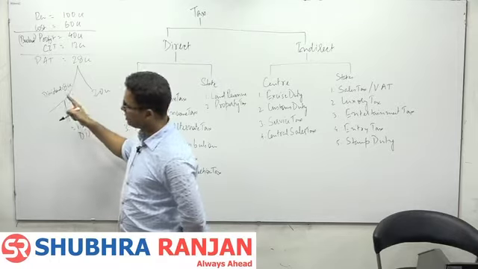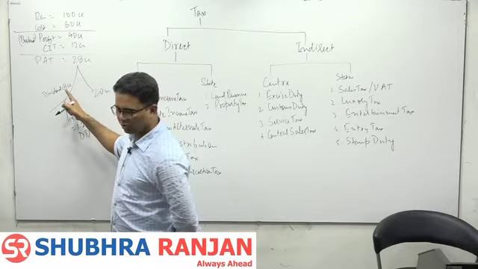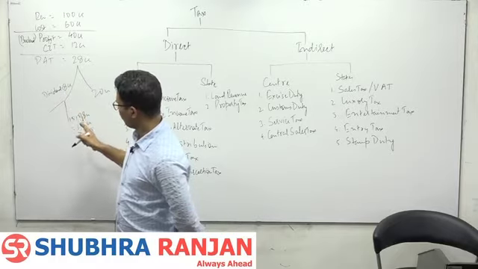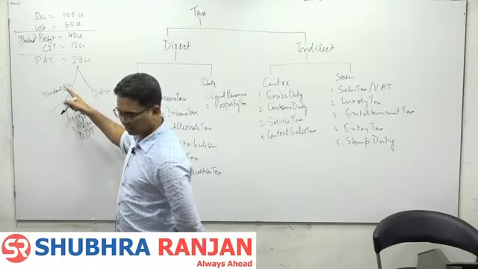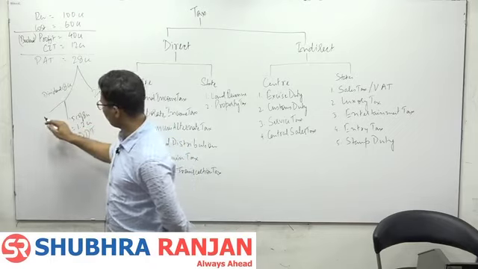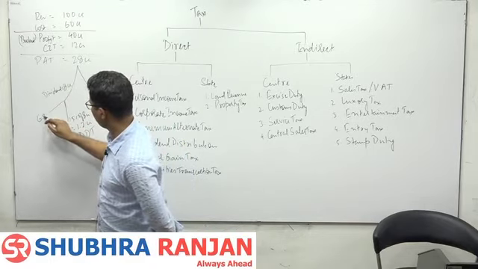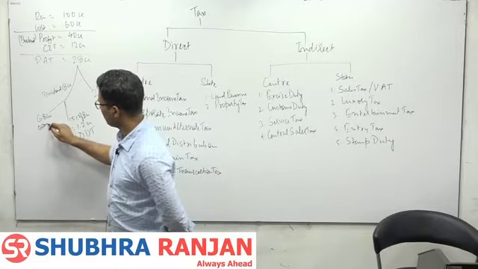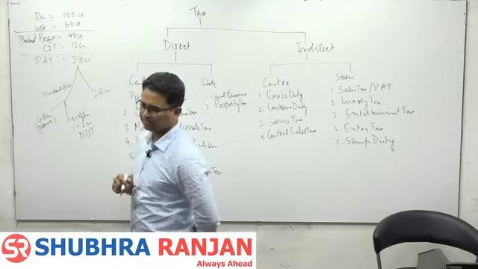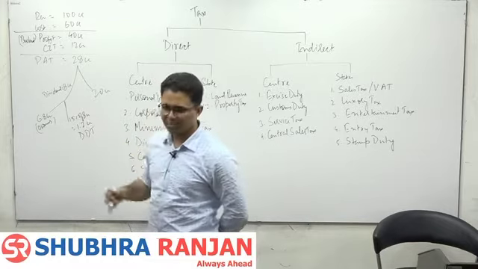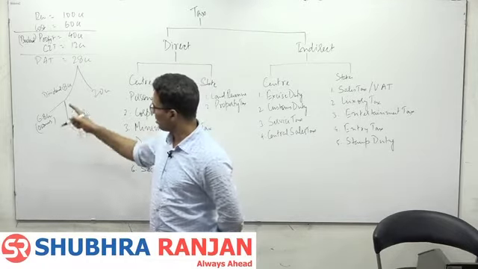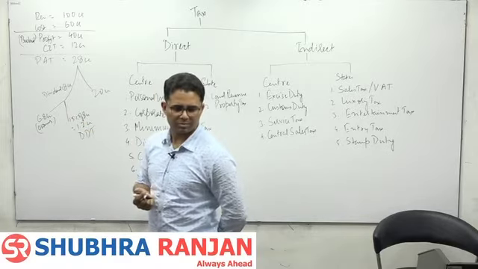Whatever is left goes to the owners or shareholders. So whatever dividend the company plans, first it will have to pay tax on that.